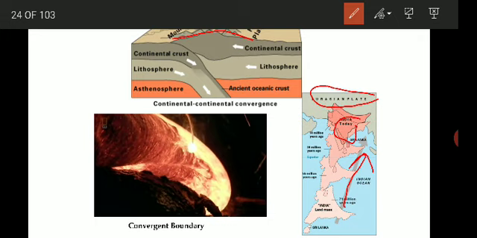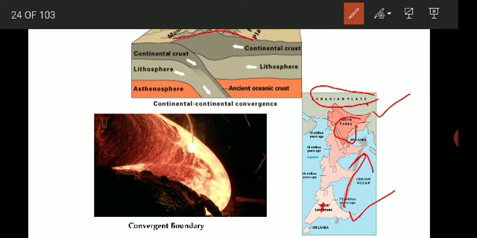In the past there was a sea here. India was here, you can see the position of India, and there was a sea in between the Eurasian plate and the Indian plate. That sea was called the Tethys Sea.